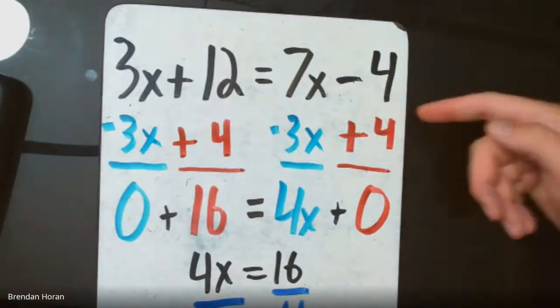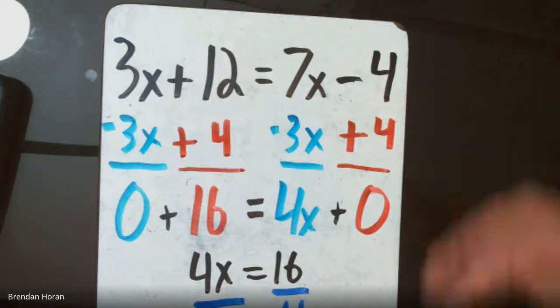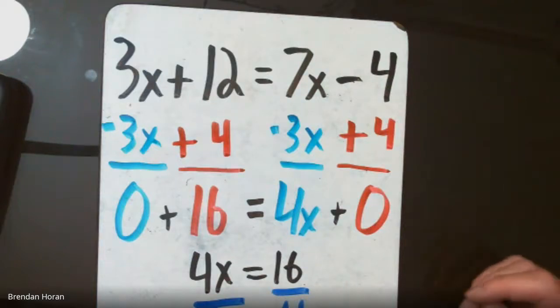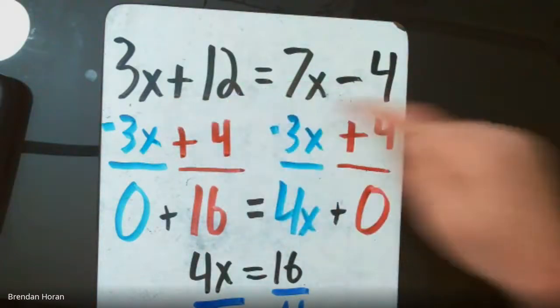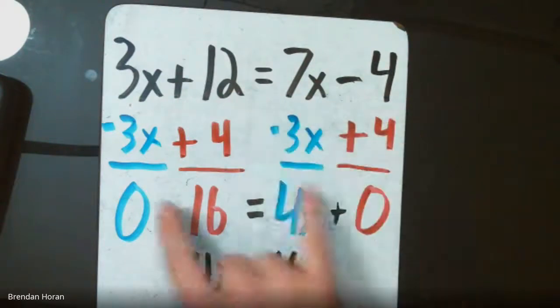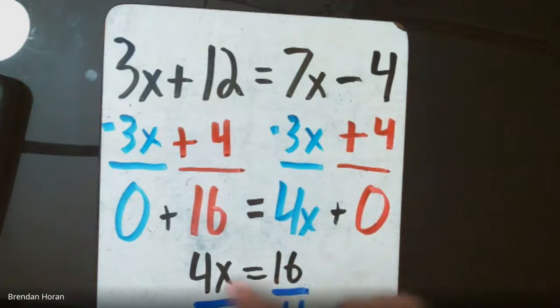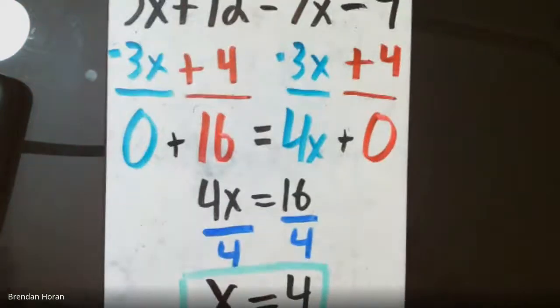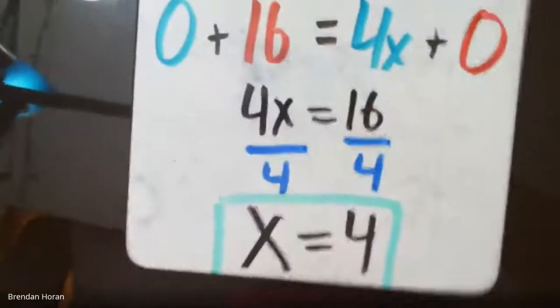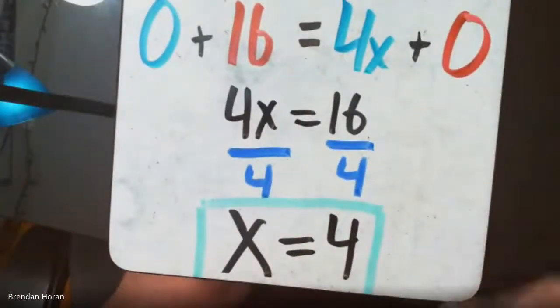From here, we would use inverse operation in order to isolate our variable. 3x would move over to the right side, -4 would move to the left, inverse operation, so a negative and a positive. We simplify our problem to 4x equals 16. Opposite of that multiplication would be division, and we landed our answer, x is 4.